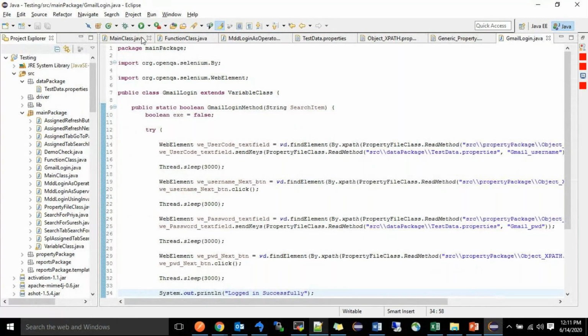I will just run this application. See, now I will run this application, and I will not do anything manually. I will not open the browser, I will not enter the URL, I will not enter any username like that. Only half of the script is working, so I will show you that only. Automation means it does this operation automatically after writing this code. Just see this one.